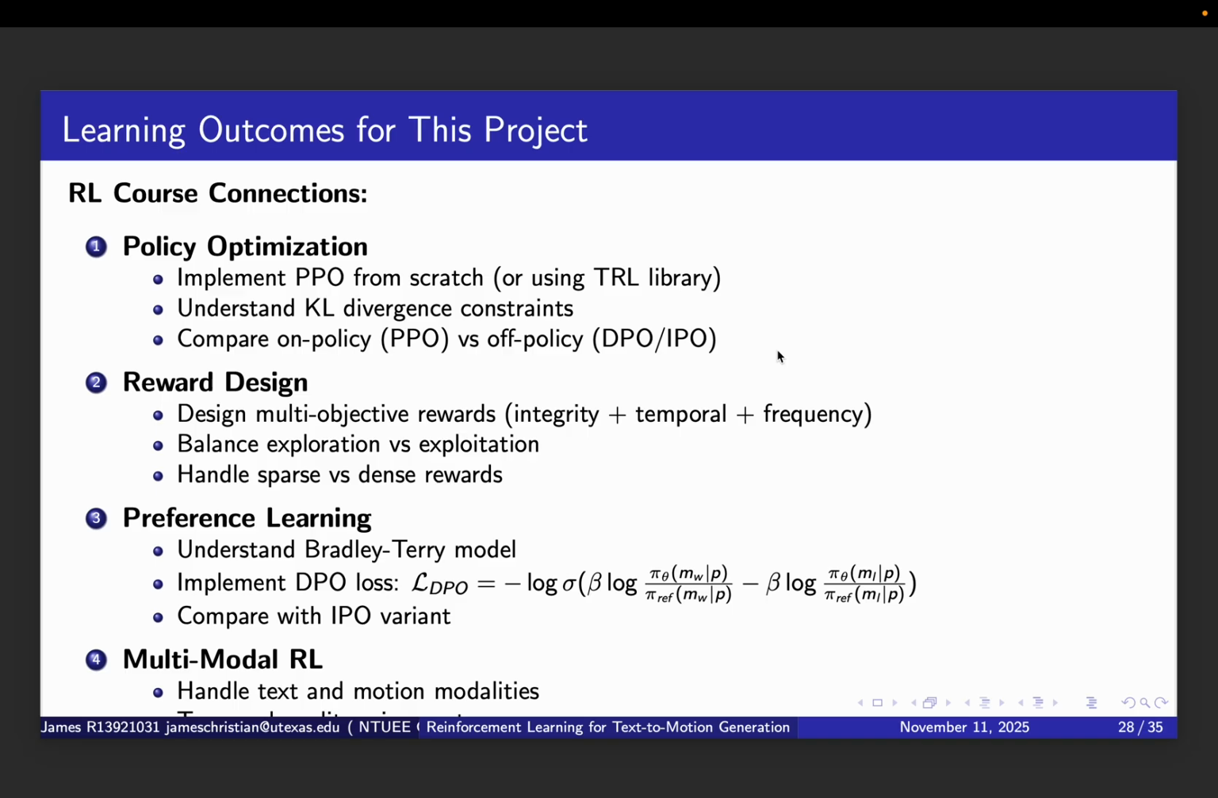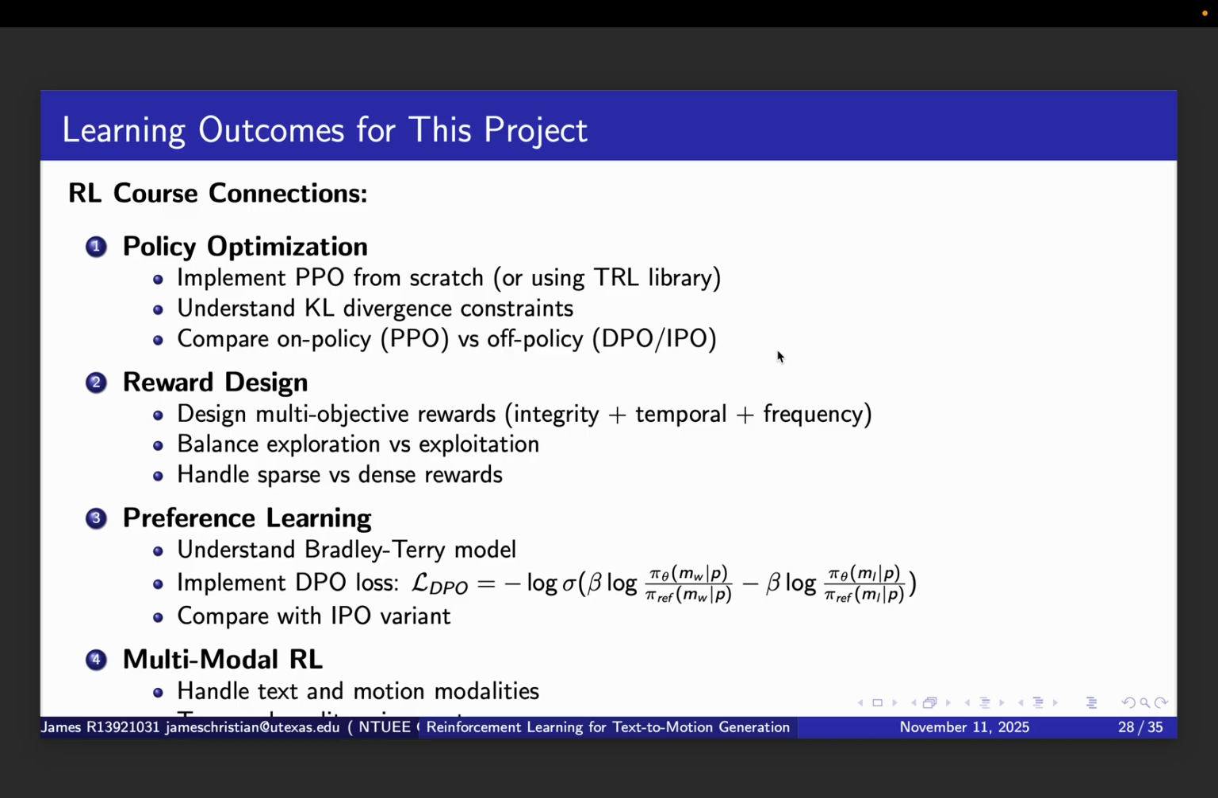Second, reward design. We will design a multi-objective reward balancing integrity, temporal order, and frequency. We will implement the exploration-exploitation trade-off through temperature and entropy regularization, and we will work with both sparse and dense rewards, understanding when each is appropriate.